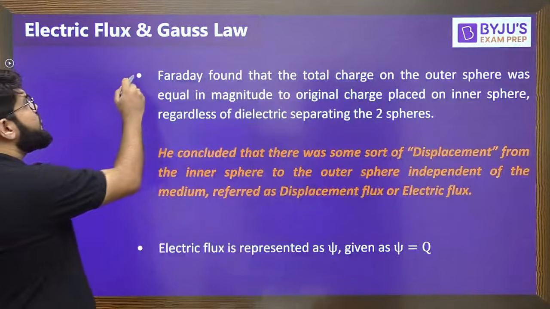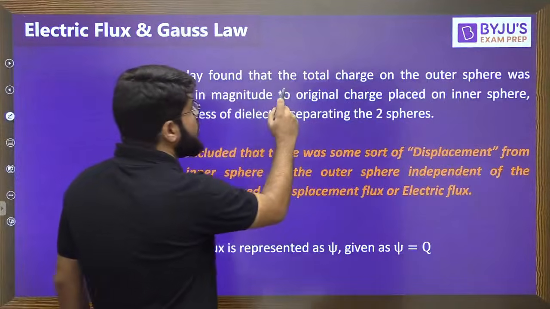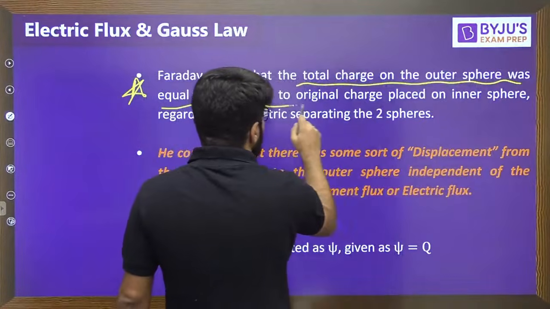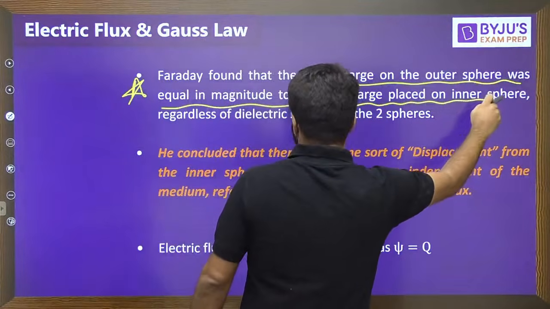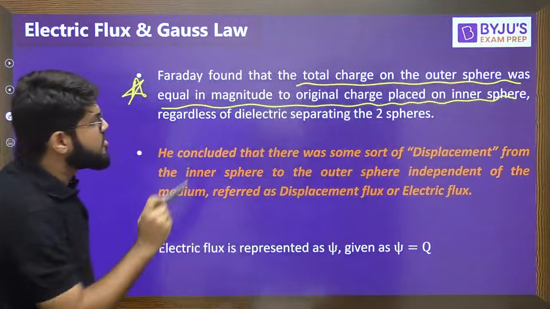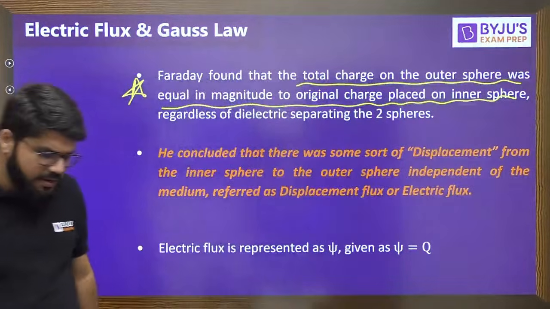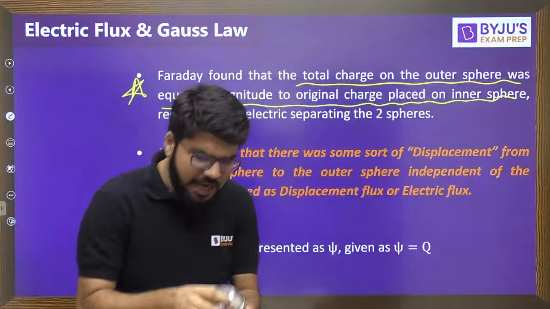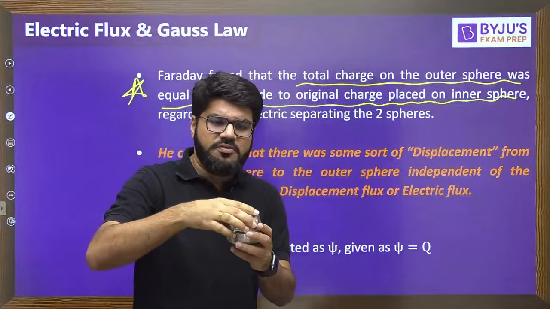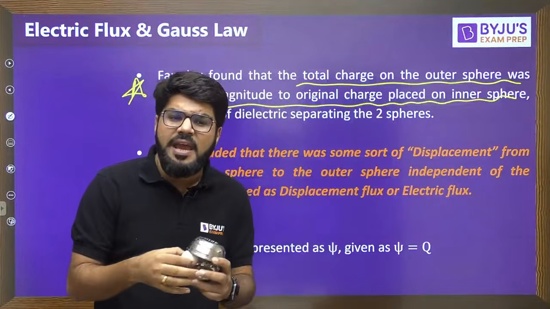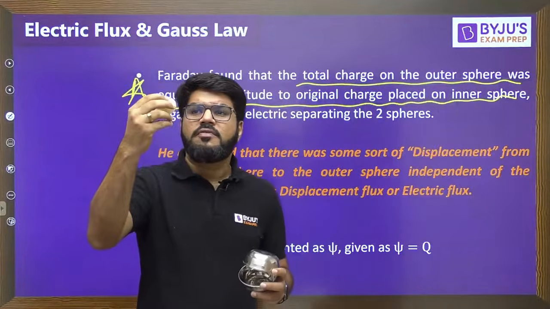Results: Faraday found that the total charge on the outer sphere was equal in magnitude to the original charge placed on the inner sphere, regardless of the dielectric. As I told you, be it any dielectric or even air, the charge that developed over the outer sphere, which was measured afterwards, came out the same in magnitude as that of the inner sphere.